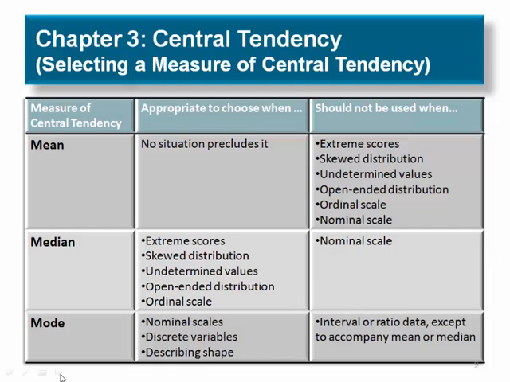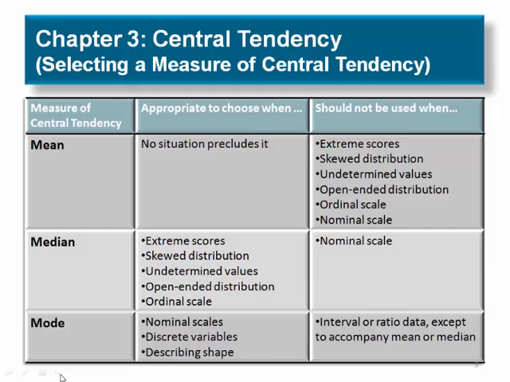Occasionally, you will encounter a situation in which an individual has an unknown or undetermined score. It's impossible to compute the mean for these data because of the undetermined value, but it is possible to compute the median. A distribution is said to be open-ended when there is no upper limit or lower limit for one of the categories. It's impossible to compute a mean for these data because you cannot find the sum of X. However, you could find the median.